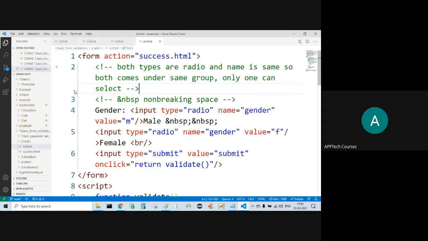In case of radio buttons, what are we achieving? Only one value. Either it can be this or it can be that.